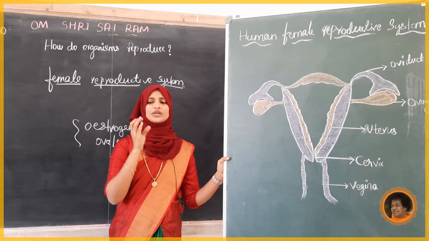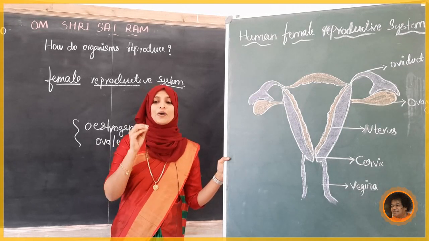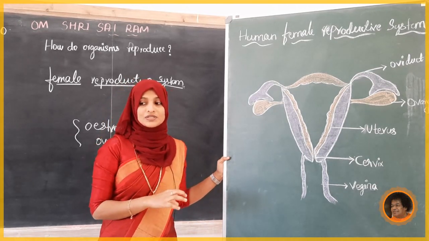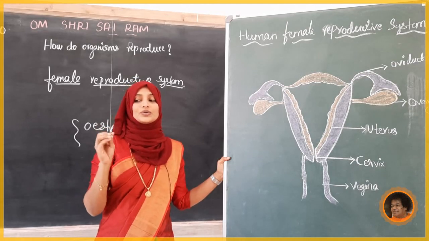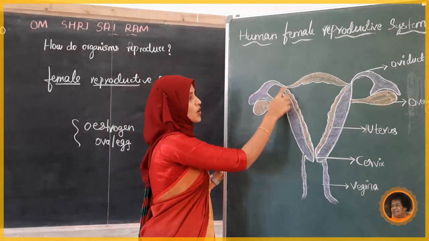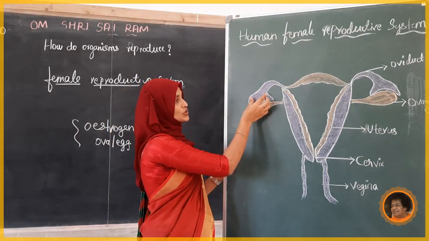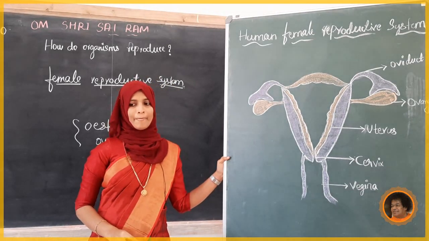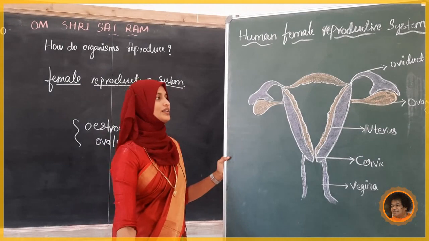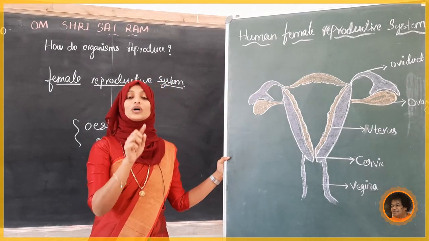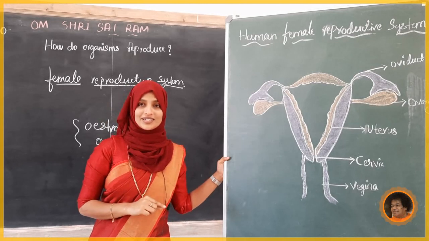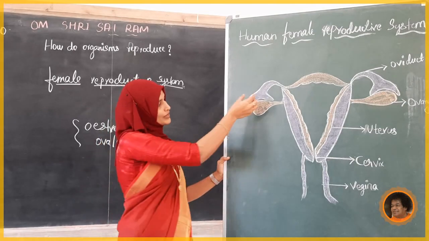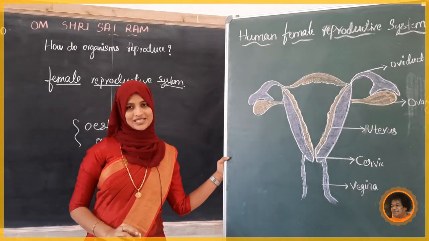Close to each ovary is an expanded funnel-shaped oviduct. Both are narrow tubes opening into the uterus. From here it releases the ova into the uterus. Next, the length: these oviducts are about 10 to 15 centimeters long. How much? 10 to 15 centimeters long.